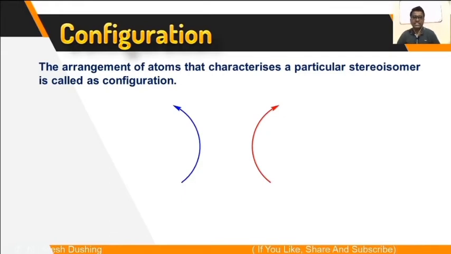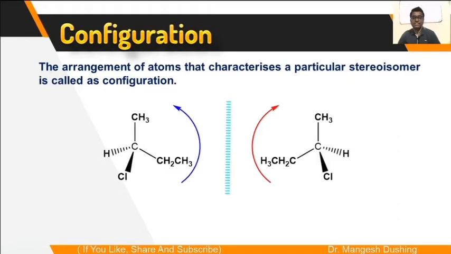Now how do we differentiate between these two structures, which one is compound number one and which is compound number two? That is given by the concept called configuration. The arrangement of atoms that characterizes a particular stereoisomer is called configuration. For example, see these two enantiomers. If you go from chlorine to ethyl to methyl, this arrangement is anticlockwise.